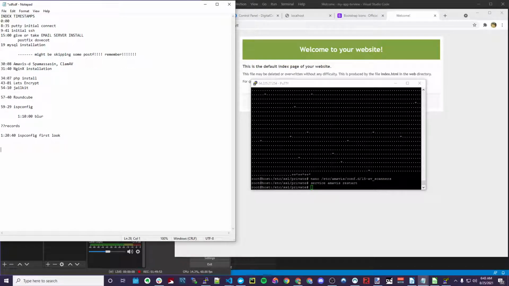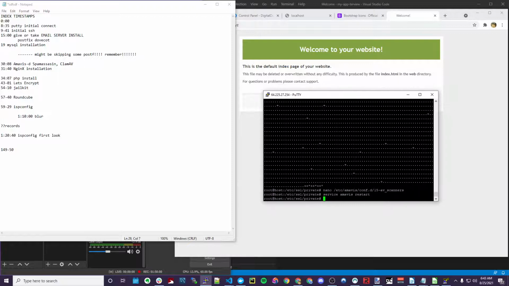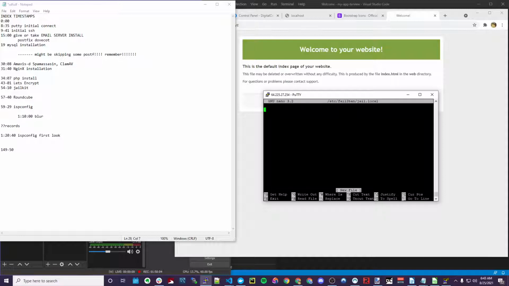Let's see. 149.50, Fail2Ban. Let's show you how hard this thing could get. We're going to crank up the strength for banning. Oh my god, just in this use case. This is the strictest I've ever used. Well, this isn't the strictest, but this is the one I have written down.